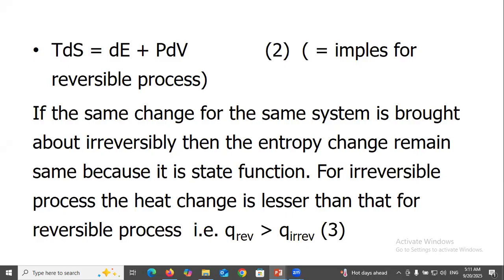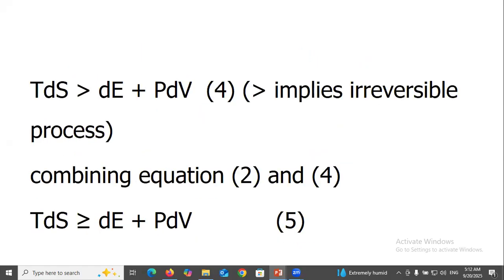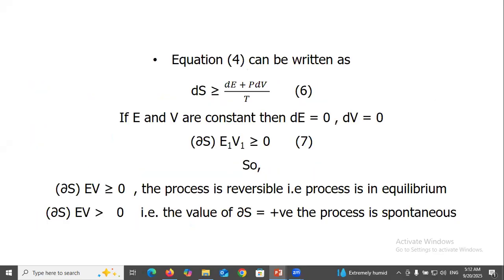This implies, for a reversible process, if the same change for the same system is brought about irreversibly, then the entropy change remains the same because it is a state function. For an irreversible process, the heat change is lesser than that for the reversible process, that is Q reversible greater than Q irreversible. TdS greater than dE plus PdV implies irreversible process. Combine equations 2 and 3: TdS less than or greater than dE plus PdV. Equation 4 can be written as dS less than or greater than dE plus PdV over T.